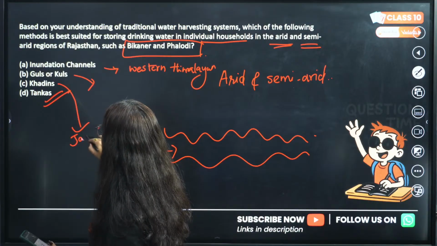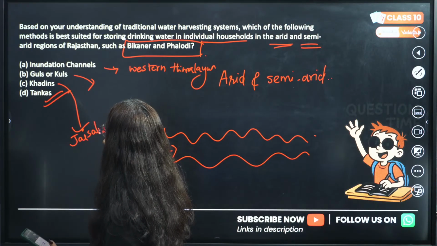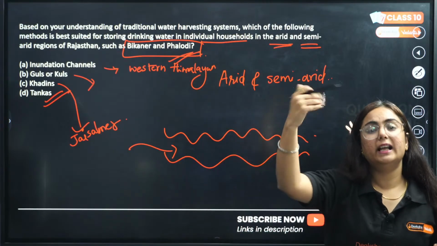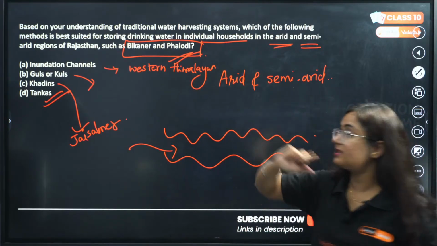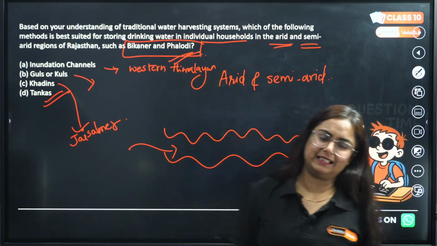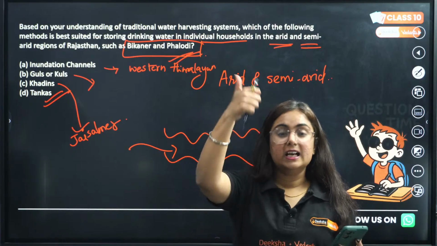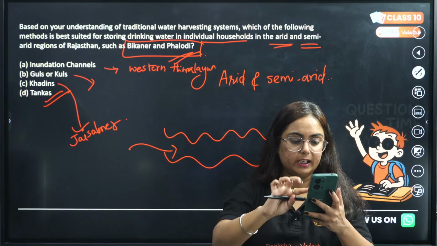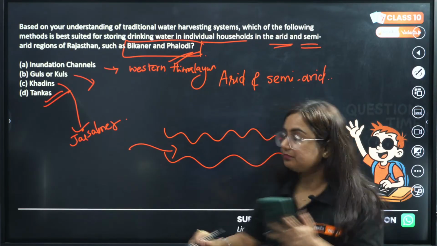Khadans are particularly in Jaisalmer. So remember, when we are talking about Bikaner, Phalodi, semi-arid and arid region, then which is the correct answer? Tanka system or tank system is the correct answer. Okay, clear? Give me a thumbs up if everything is clear up till now. Is this one clear, my dear students?